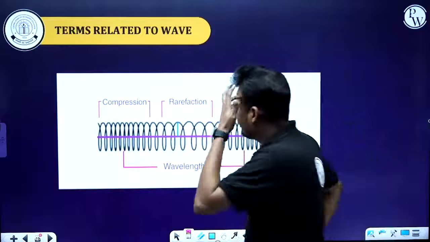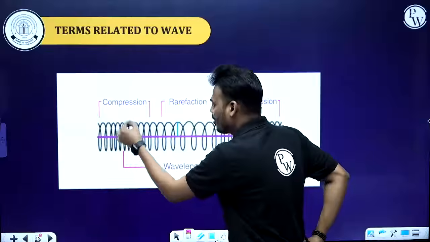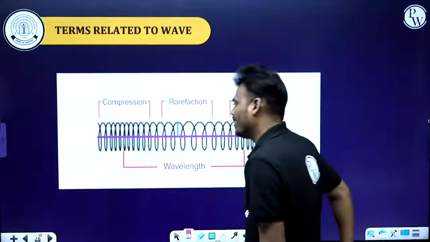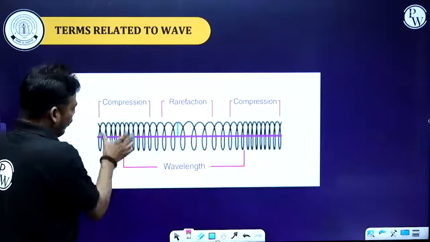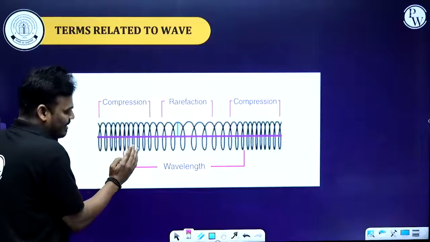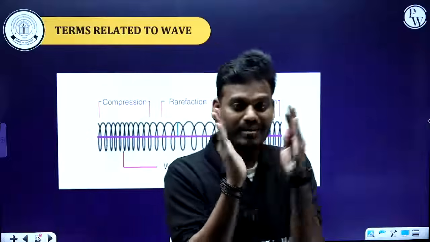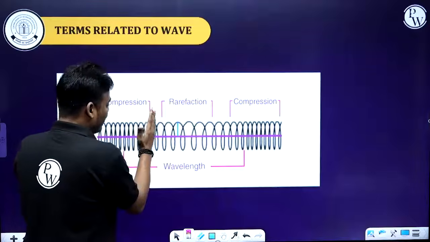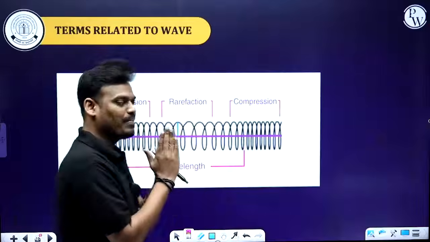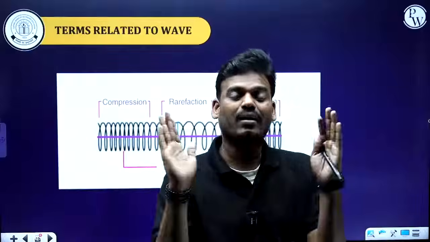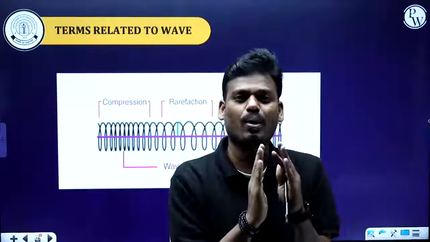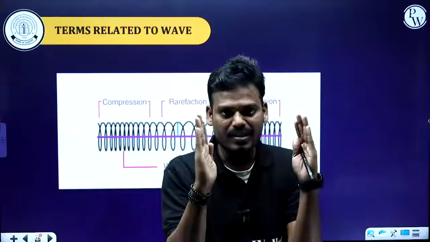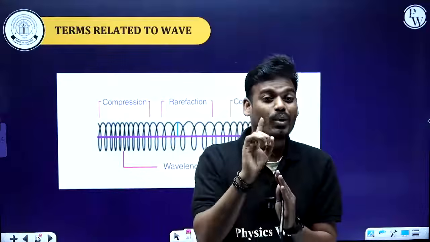Here you can see the coil. Here you can see a number of coils arranged along this particular path. You can see the coils are very close to each other. This arrangement we call a compression. That means when the space between each coil is less, or the coils are arranged very closely, you can call it a compression. If each coil has enough distance, enough separation between coils, you can call it a rarefaction.